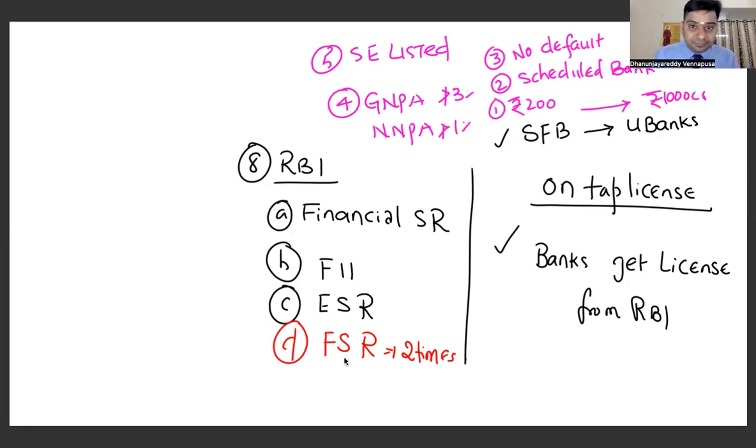Next one is, gross NPAs should not be more than 3% of the total loans, and net NPAs should not be greater than 1% of the total loans that it has extended. Net NPAs is equal to gross NPAs minus provisioning amount. What is provisioning amount? That part of the deposits that has to be kept aside over the reserve ratios to meet NPA crisis is known as provisioning amount.